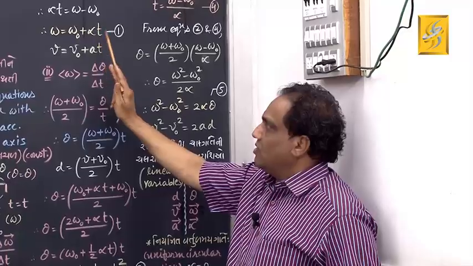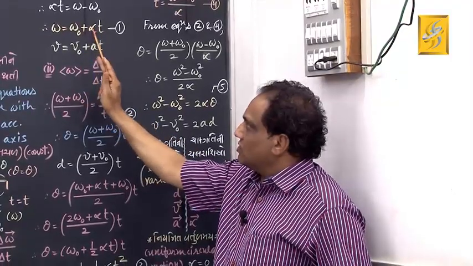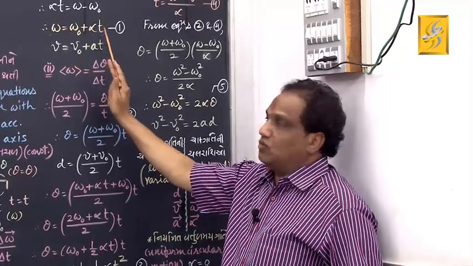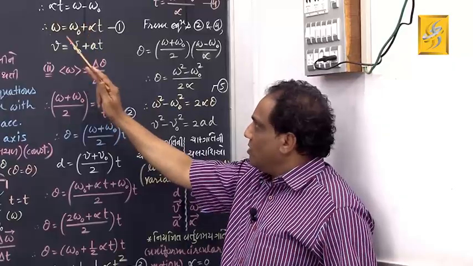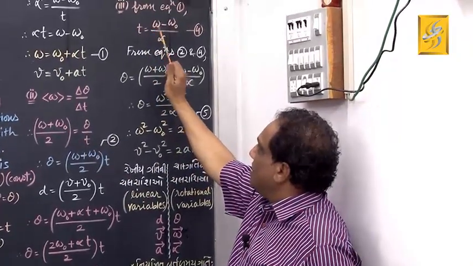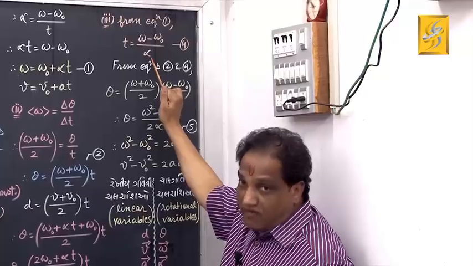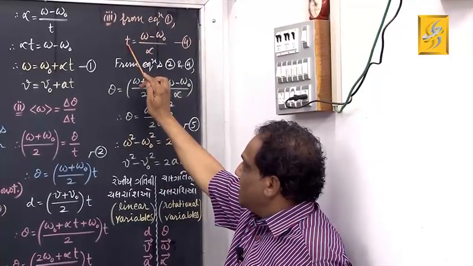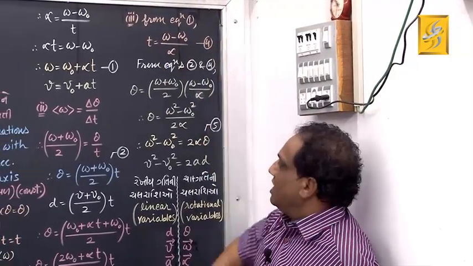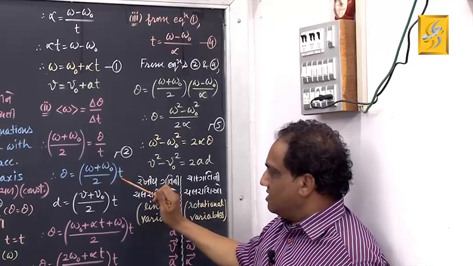What is the value of t? Come on, omega minus omega 0 upon alpha. t equals omega minus omega 0 upon alpha. Put this value of t from equation 4 into equation 2 over here.